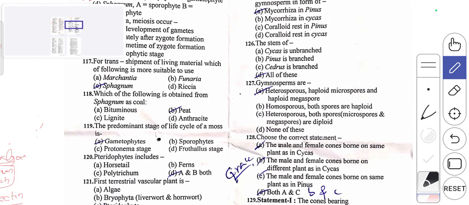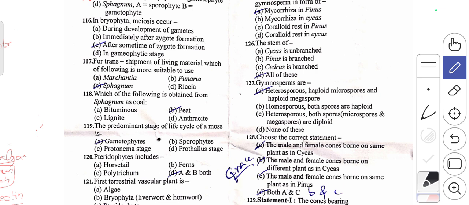116th question. In a bryophyte, meiosis occurs. As you all know, the bryophyte is an amphibian of the plant kingdom, where meiosis occurs at which stage? Meiosis means a reductional division. In A option, they have given during development of gametes.